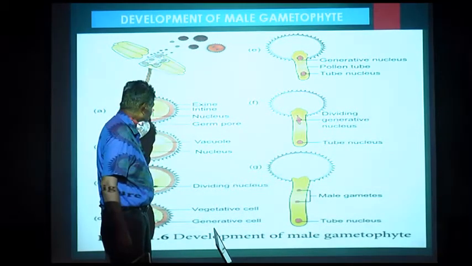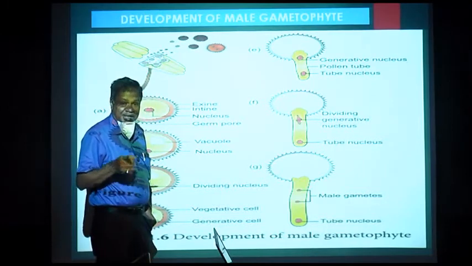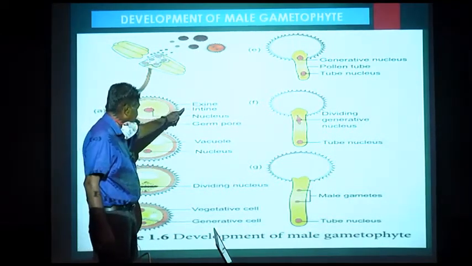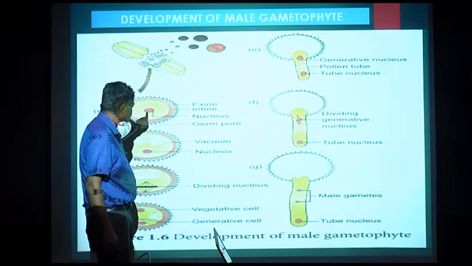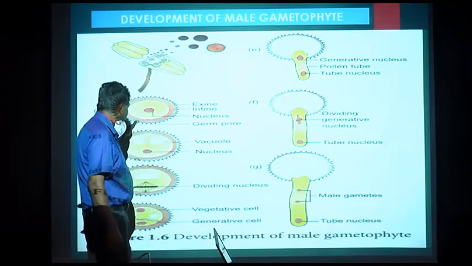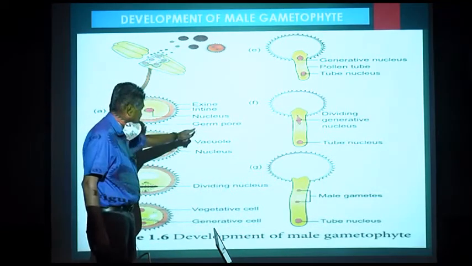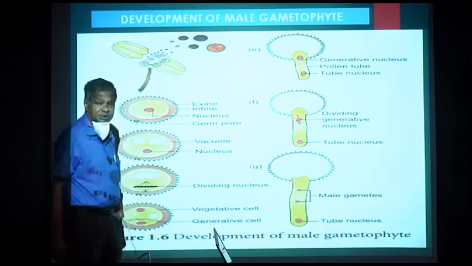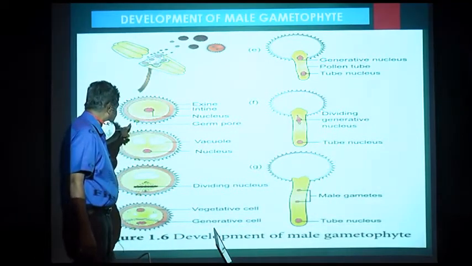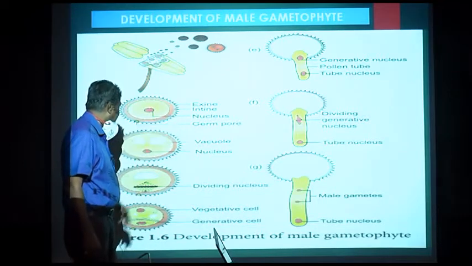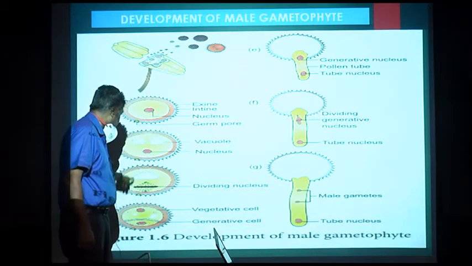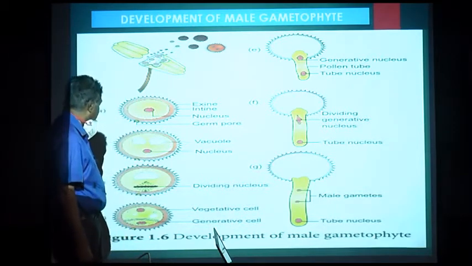It has a single nucleus which is haploid. The microspore with exine, intine and a single nucleus which is haploid, and it has one or more pores which are called germ pores. Germ pores, they do not have a thick wall like exine and intine. There the wall is thin. Everywhere it is shown. You see, that is the germ pore.